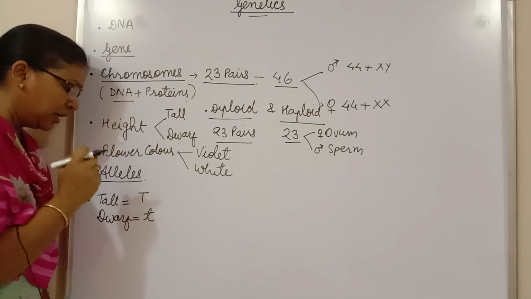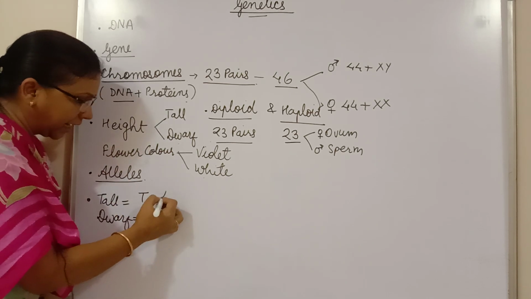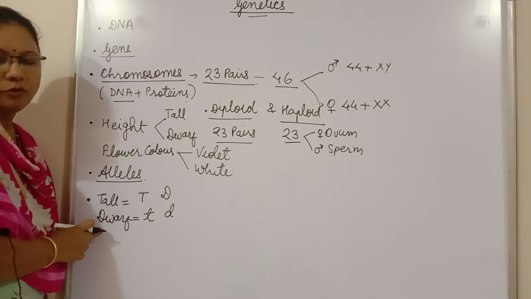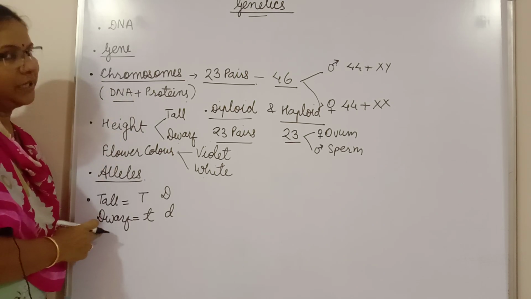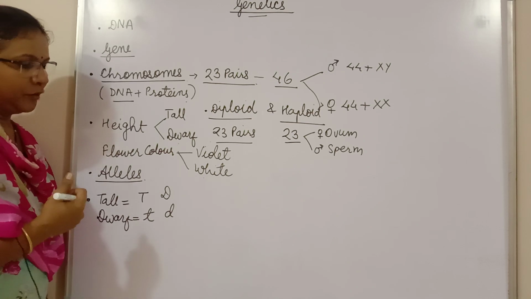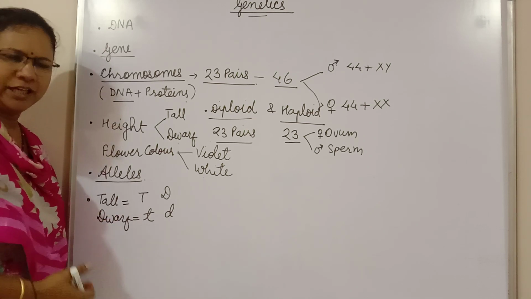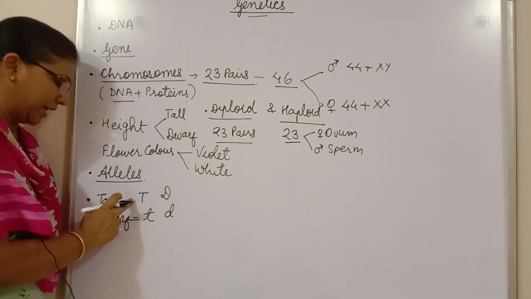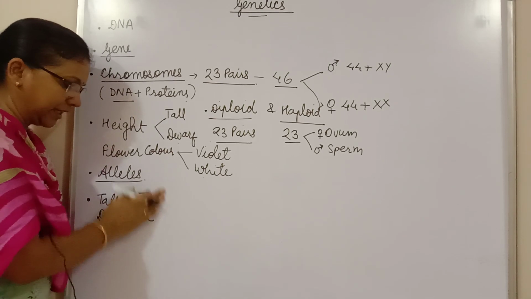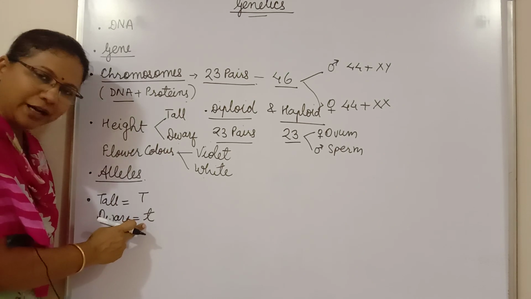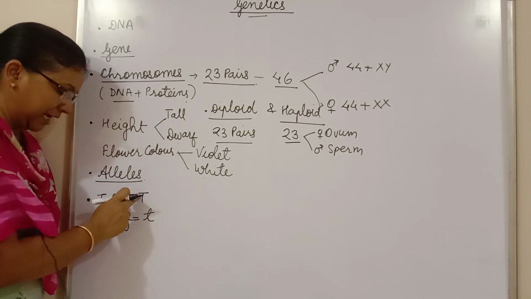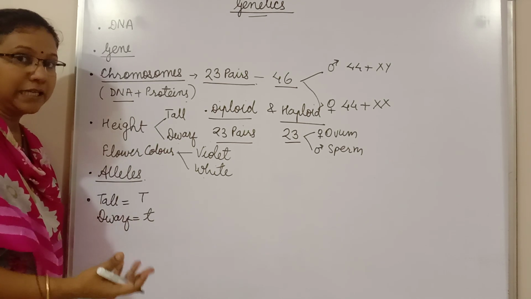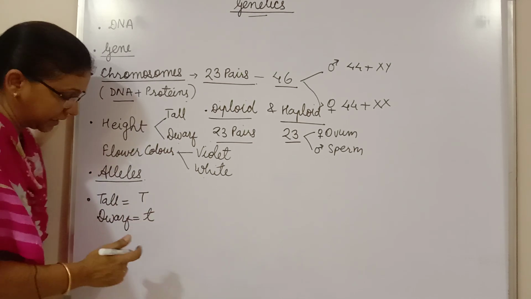Somebody can ask why we are not taking capital D and small d. We can give privilege to dwarf also, but beta, as you know, always the dominant one, जो ज़्यादा प्रभावी होता है, that only expresses itself. So that is why we are taking tall as capital T, and the small letter of the same letter we will consider for the recessive one. Now let us understand what is dominant and what is recessive. Okay.